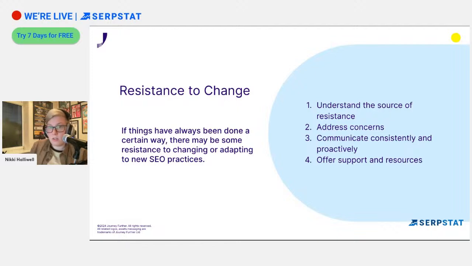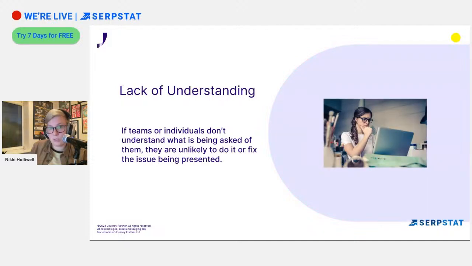Address their concerns. That's fine. There's nothing wrong with having these fears about something new, if that is the case. Communicate consistently, be proactive, and just offer support and resources, and just work out what we can do instead, or how we can get around this, and just help them. That's what we're here to do.